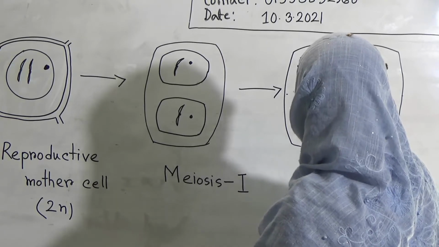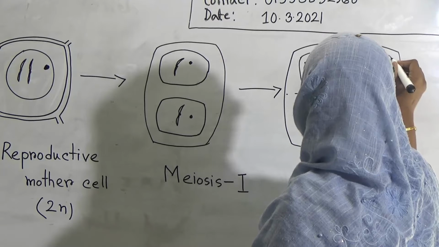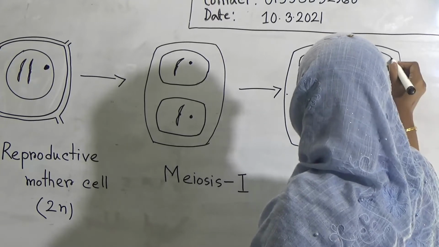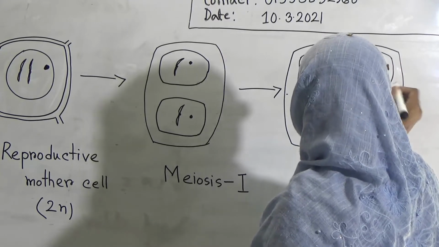And in meiosis 2 also there are prophase 2, prometaphase 2, metaphase 2, anaphase 2, telophase 2.